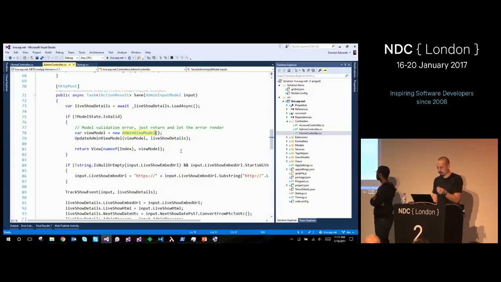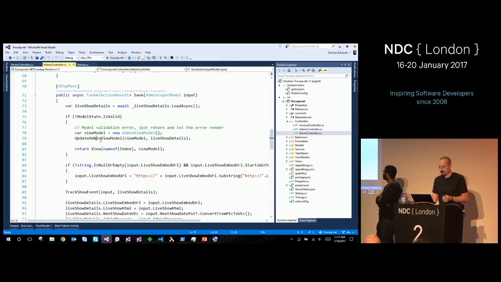I create the view model, and I populate that from the input model and the actual live record. So there's basically 3 bits of data, right? The record as it exists right now, what the user posted, and then what I want to send back to the user. I merge all those things together, and then I send that through to the view.